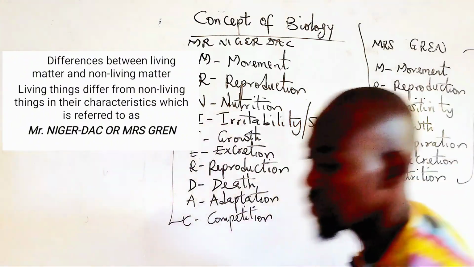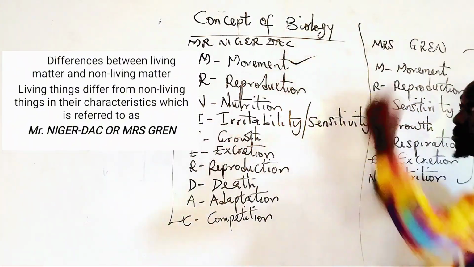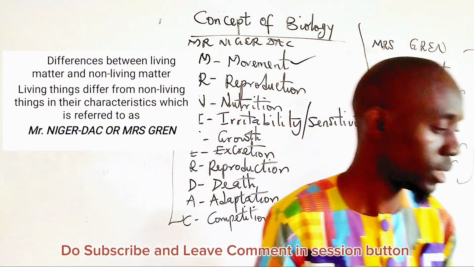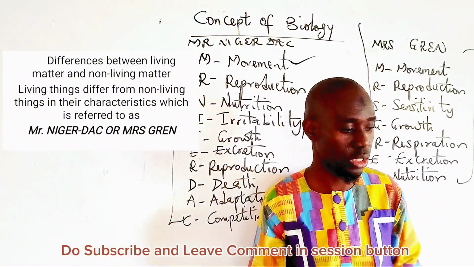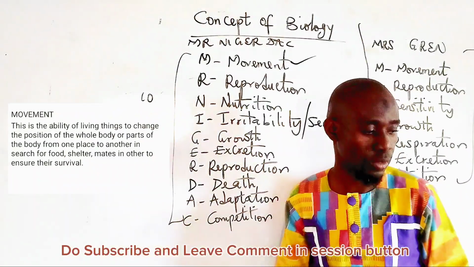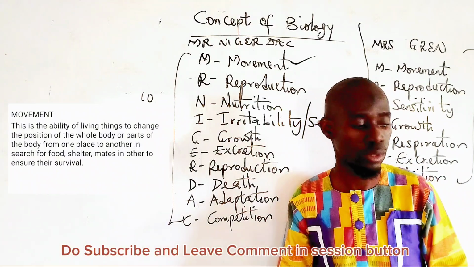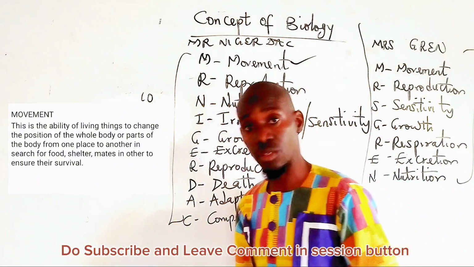Our next slide talks about the meaning of each of them. The first one is movement. Movement by living things is the ability of living things to change the position of their whole body or a part of their body from one place to another, in search of food, shelter, mate, in order to ensure their survival.